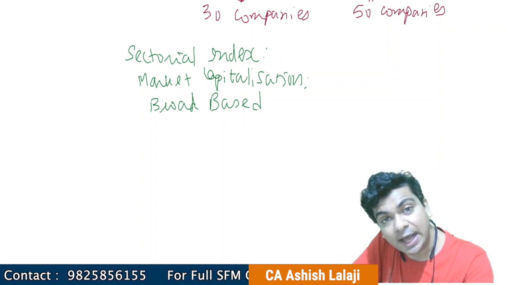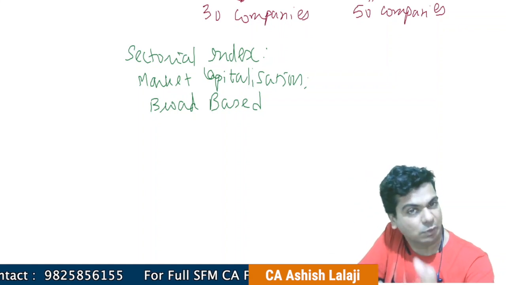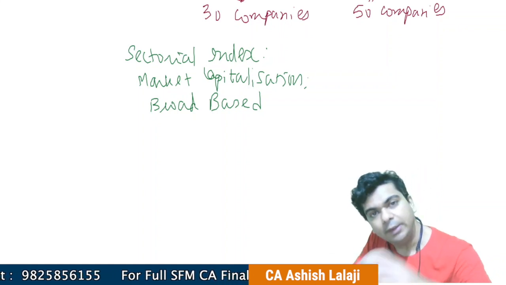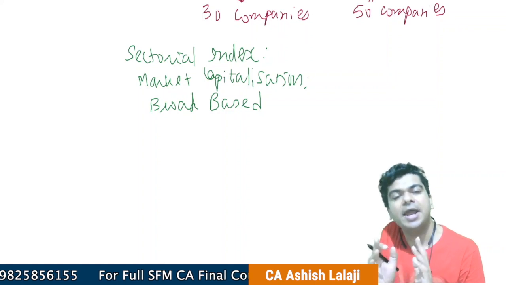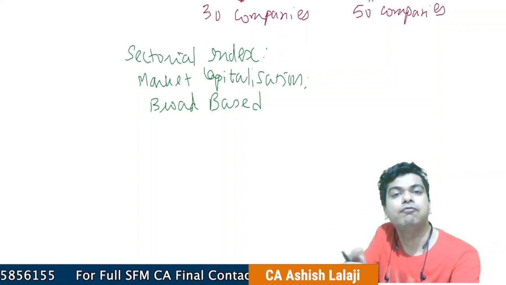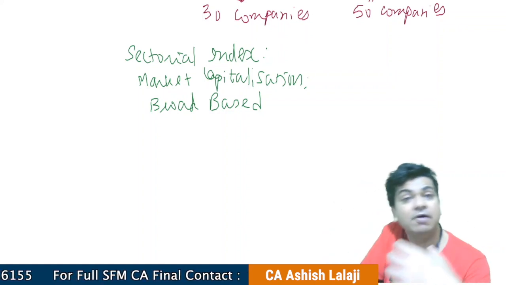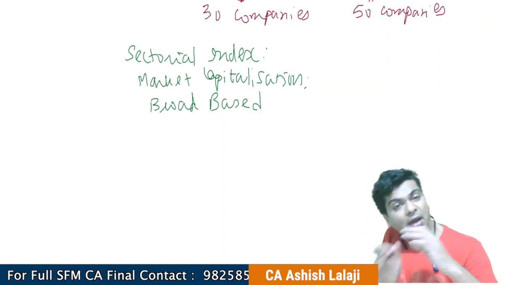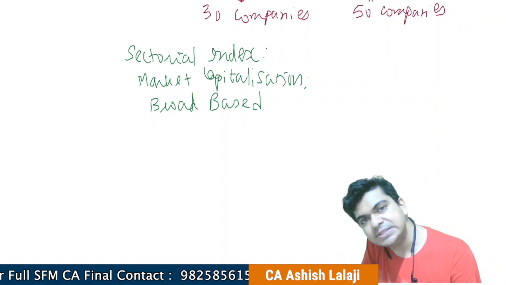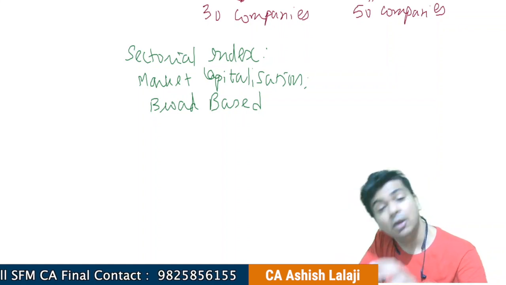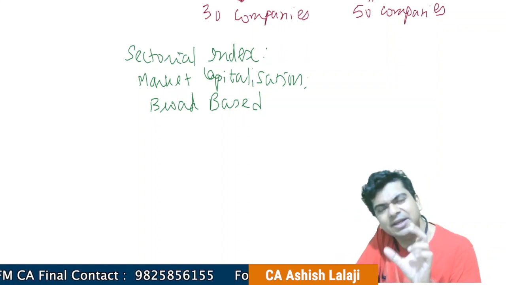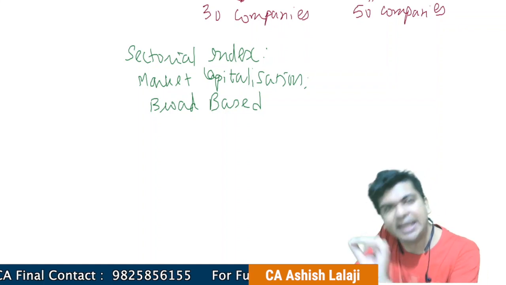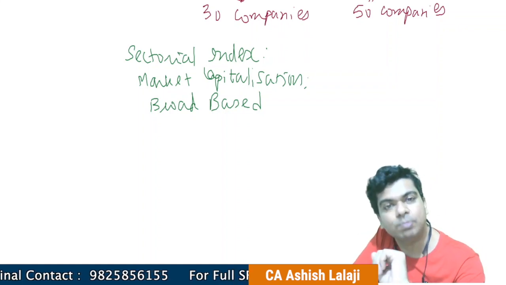Is the Nifty going up or down? This is what I will really be doing, because that is giving me a fair idea in what direction my portfolio is going to move. Will my portfolio outperform the markets? Will my portfolio underperform the markets? This is something that will be, I would rather say not decided, but indicated by the different benchmark indices.